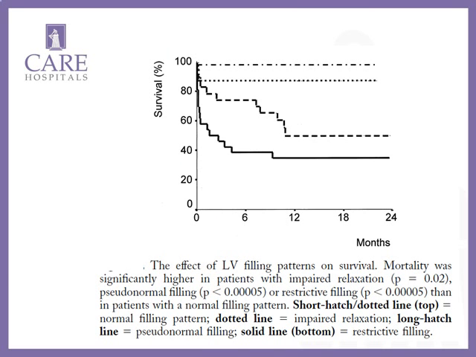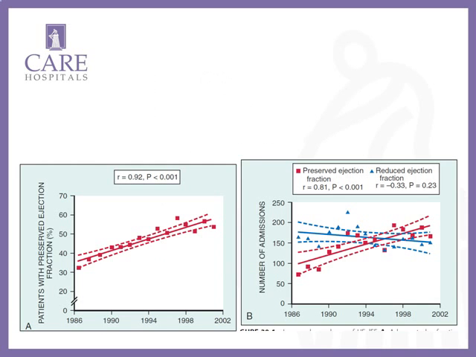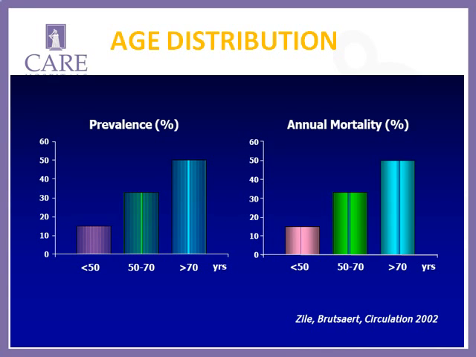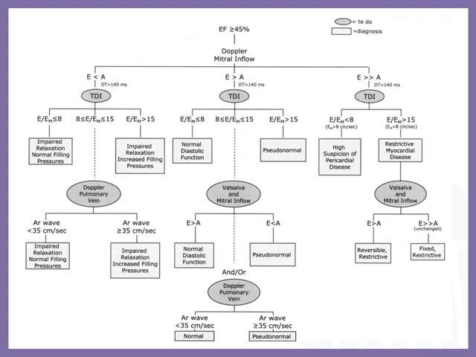So the prognosis. See, normal, impaired relaxation, pseudo-normal pattern, restrictive filling. Restrictive filling has the worst prognosis. The prognosis is as bad as I told you, and she responded to treatment very well. So this is a flow chart. Though it is a little confusing, we only have to record the mitral flows, followed by annular velocities, followed by pulmonary venous flow velocities. Mitral flow velocities: impaired relaxation, pseudo-normal pattern, restrictive filling.